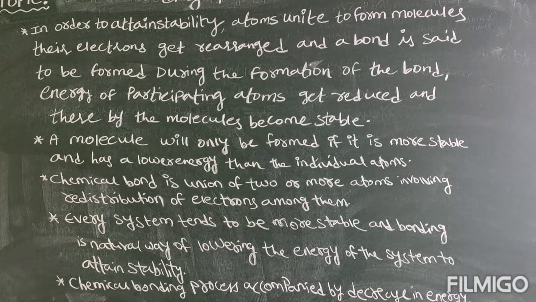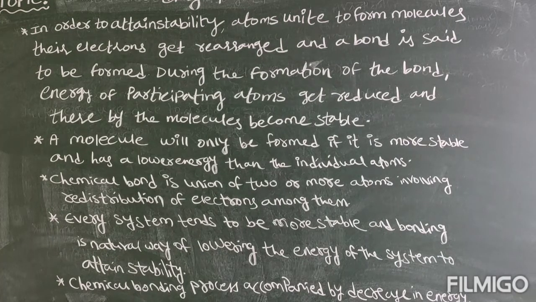You can note down clearly. In order to attain stability, atoms unite to form molecules. Their electrons get rearranged and a bond is said to be formed. During the formation of the bond, energy of participating atoms gets reduced and thereby the molecules become stable. A molecule will be formed only if it is more stable and has a lower energy than the individual atoms.